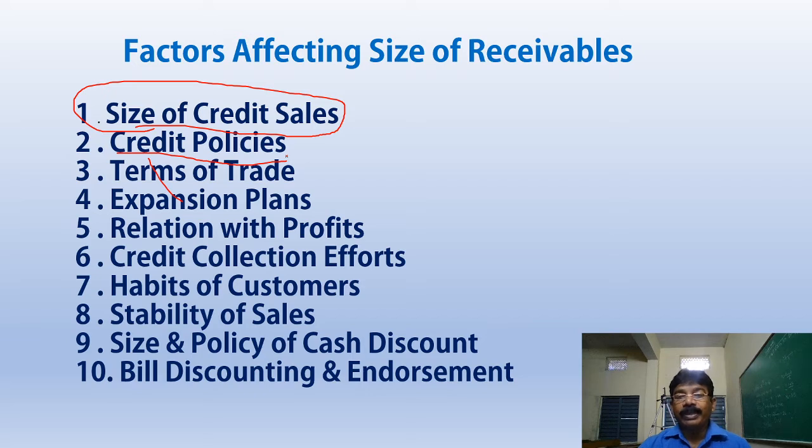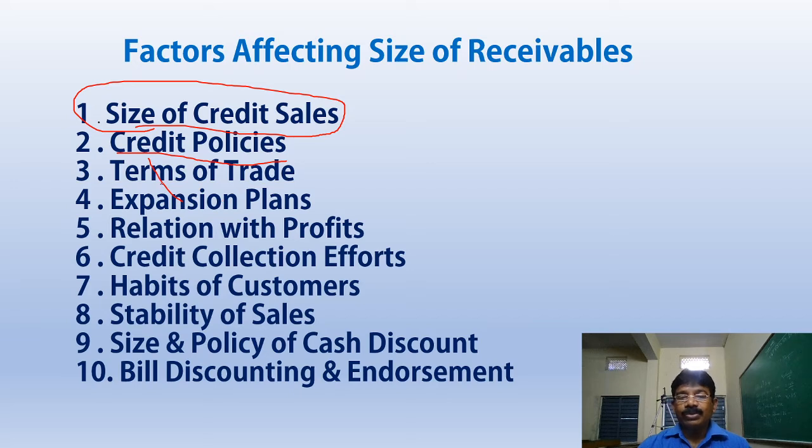But in the case of the company, 60 days is very long. Converting the receivables or debtors into cash takes 60 days, 2 months. In the meantime, we have to pay the sundry creditors, that is payables. So whenever we are fixing the credit policies, we have to take care which is the best one.